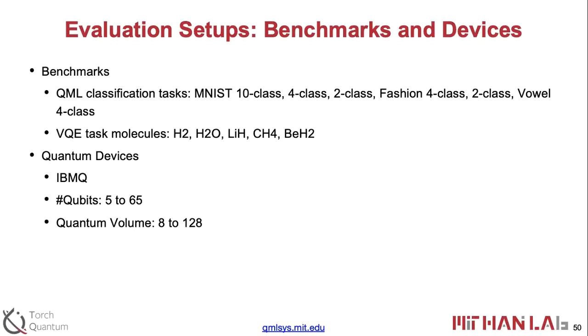For the benchmarks, we use both quantum machine learning tasks and also variational quantum eigensolver tasks. For QML, we test on MNIST, the Vowel dataset, and also Fashion MNIST. For the VQE task, we use hydrogen, water, and 3 other molecules. The quantum devices we used were IBM Q machines with qubits from 5 to 65 and quantum volume from 8 to 128.